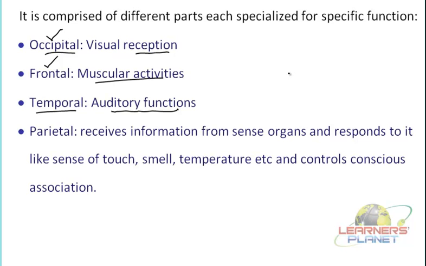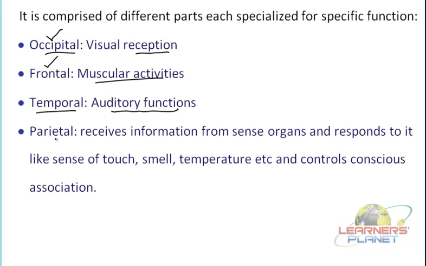All those responses given are controlled by different parts. If it is a movement, the associated part is the frontal lobe. We cannot say that all these have separate functions, because they have to work together in coordination.